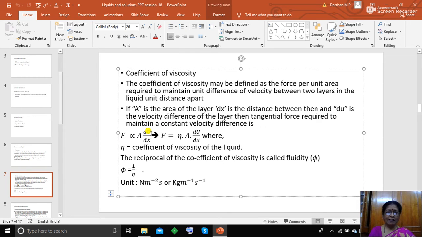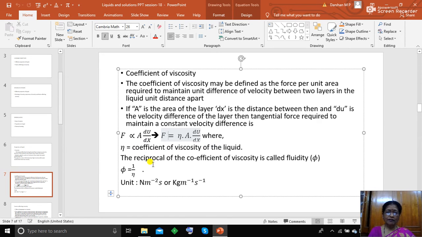Removing the proportionality constant, F = eta A du/dx, where eta is the coefficient of viscosity of the liquid.